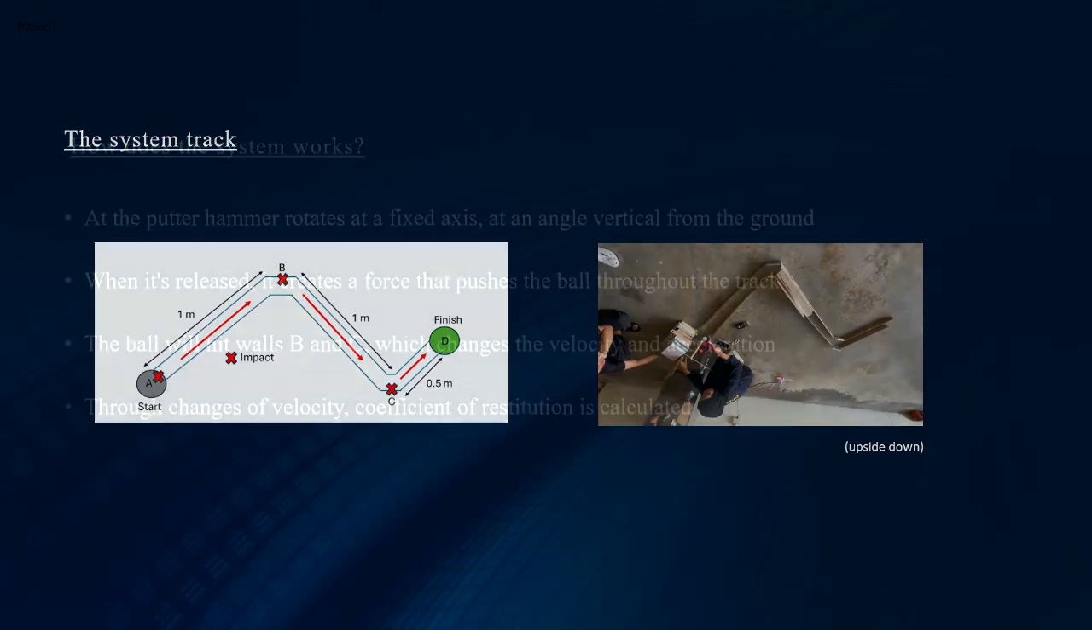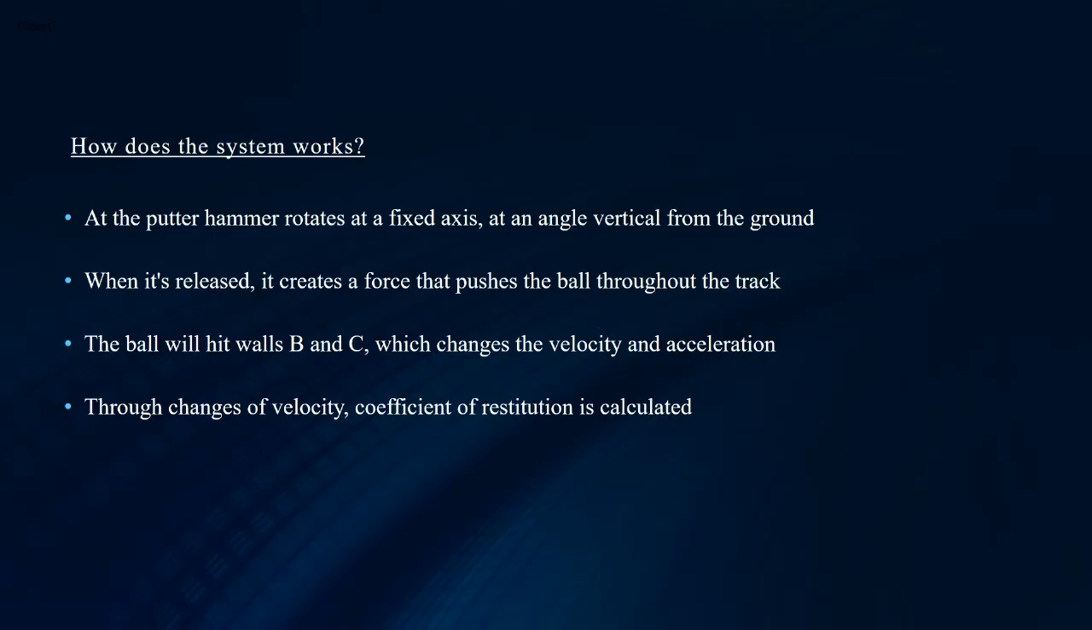So how does the system work? At the putter, the hammer rotates at a fixed axis at an angle vertical from the ground. When it's released, it creates a force that pushes the ball throughout the track. The ball will hit walls B and C, which changes the velocity and acceleration. Through these changes of velocity, we will calculate the coefficient of restitution.